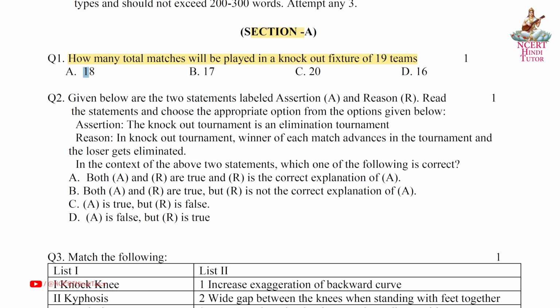Answer A. 18. Question 2. Given below are the two statements labeled assertion A and reason R. Read the statements and choose the appropriate option from the options given below. Assertion. The knockout tournament is an elimination tournament. Reason. In knockout tournament, winner of each match advances in the tournament and the loser gets eliminated. In the context of the above two statements, which one of the following is correct? Answer A. Both A and R are true and R is the correct explanation of A.